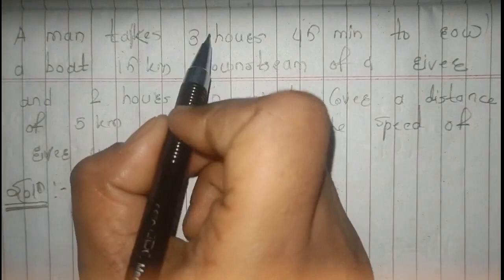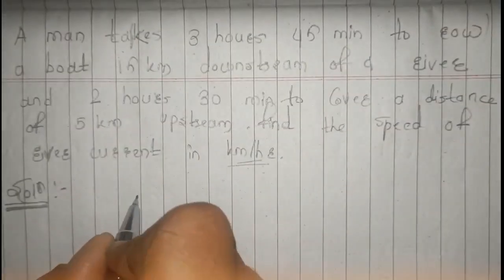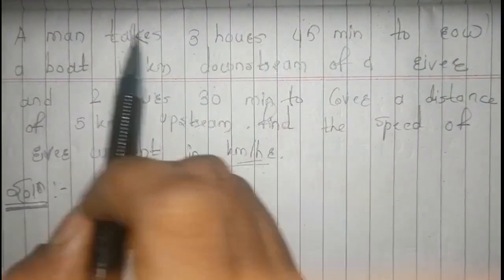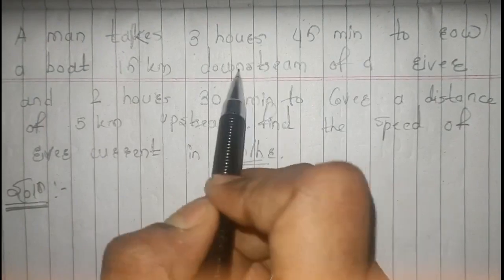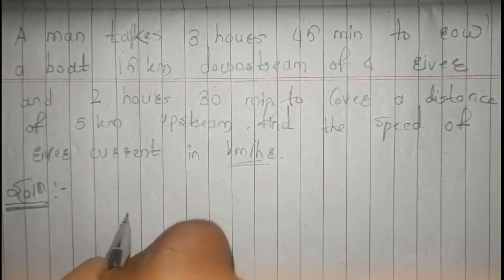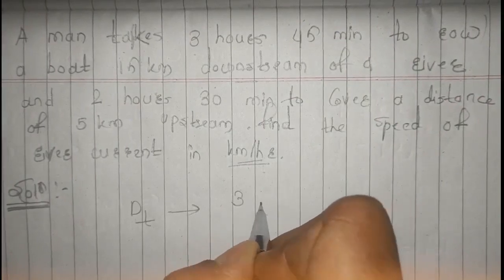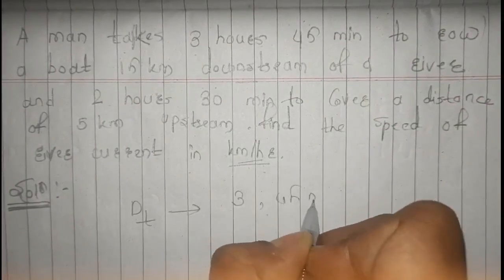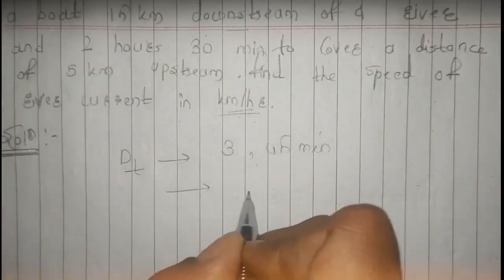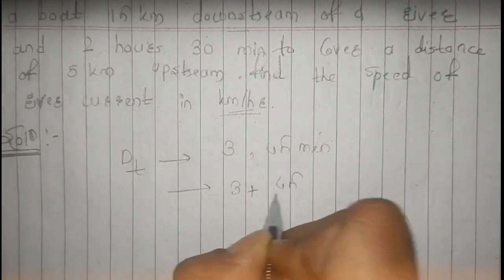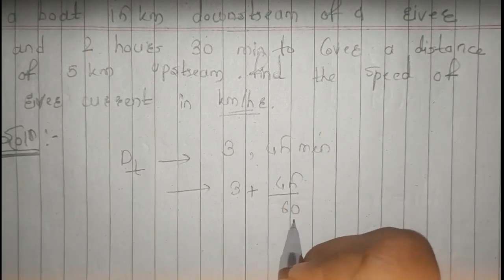But here, as we require our answer to be in hours, we will convert this time, which is nothing but our downstream time, right? A man is taking 3 hours 45 minutes to row a boat downstream, so this is nothing but our downstream time, which is 3 hours 45 minutes, which we can write as 3 plus 45 by 60. As this 45 is in minutes, we have to simply divide this by 60.